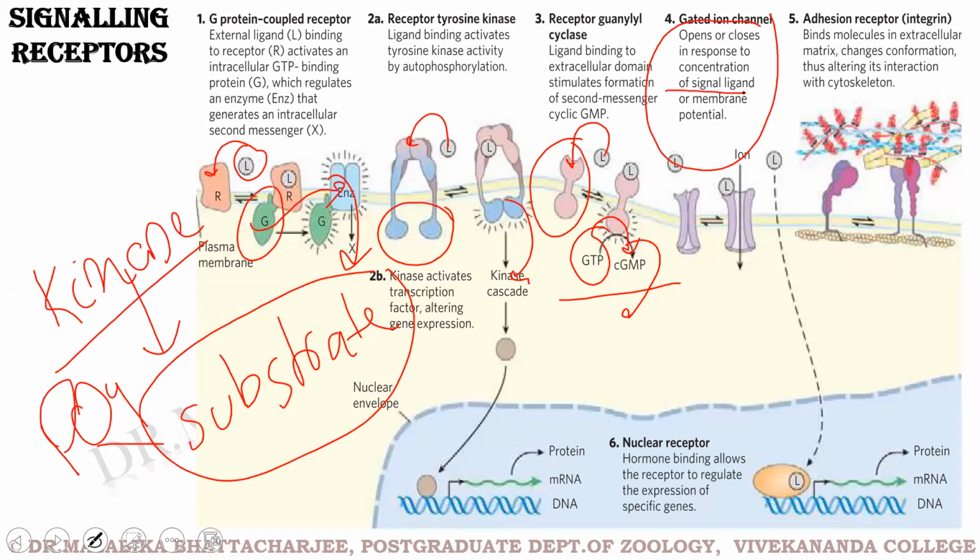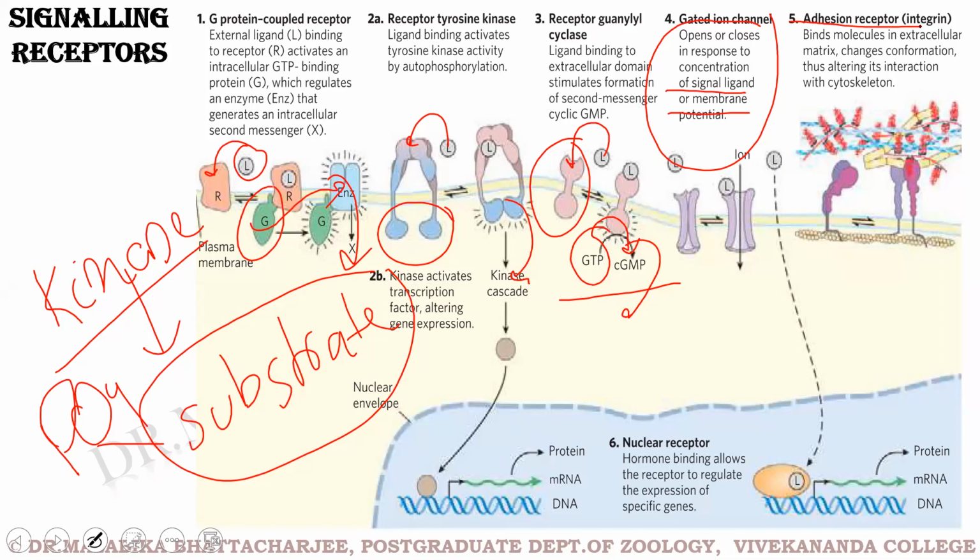So there is a signal ligand and membrane potential, and in response to this membrane potential, the ion channels open and close. Then there are adhesion receptors. Regarding the ion channel, let me give you an example: the acetylcholine receptor ion channel is an example of this mechanism.